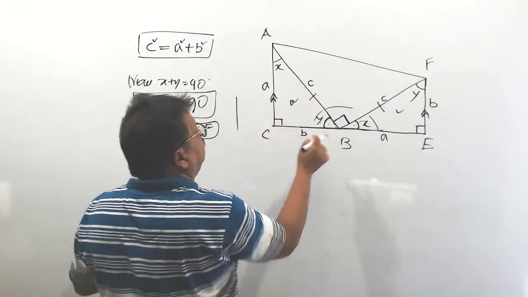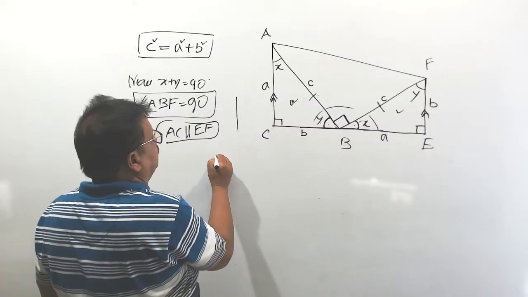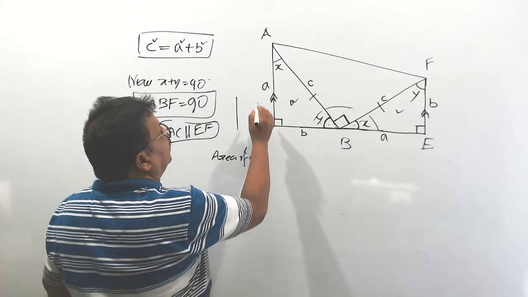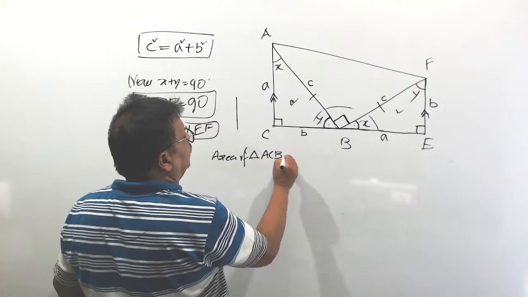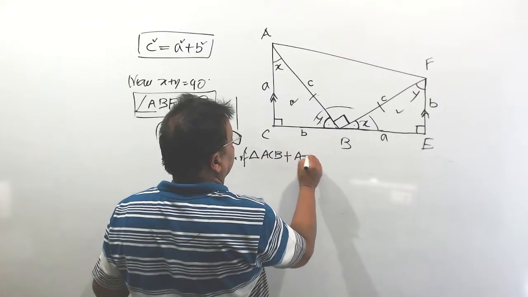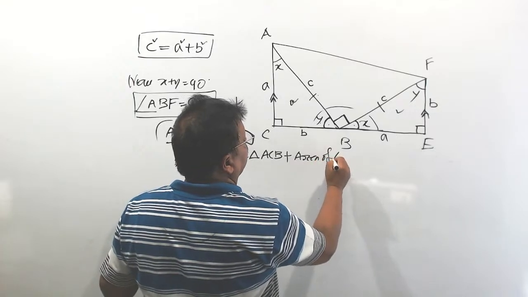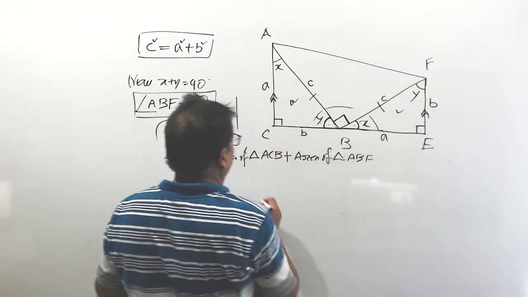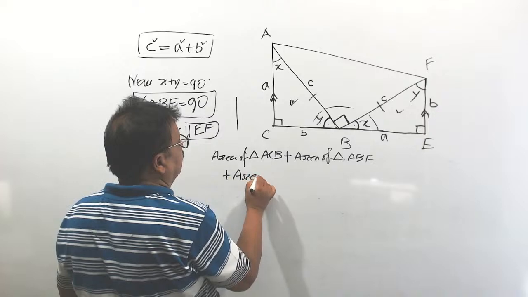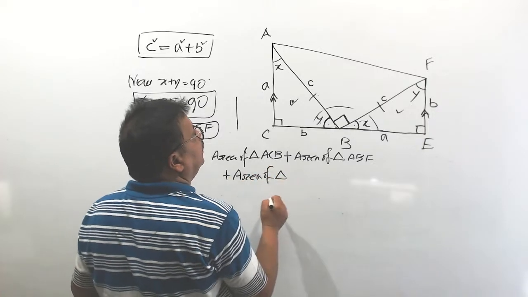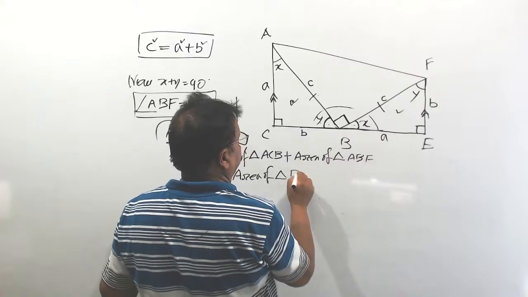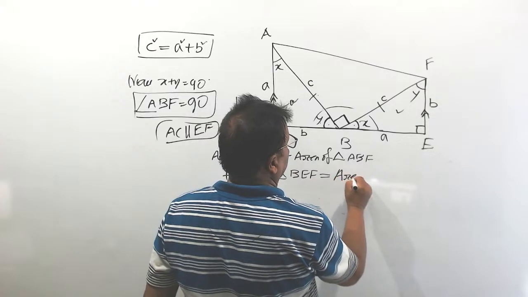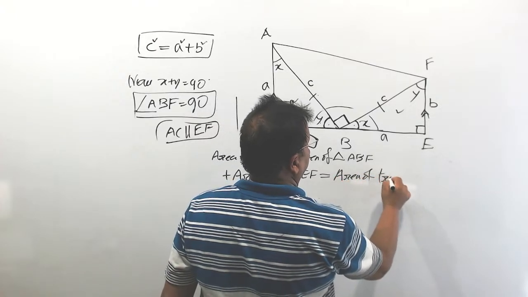Area of triangle ACB plus area of triangle ABF plus area of triangle PEF is equal to area of trapezium.